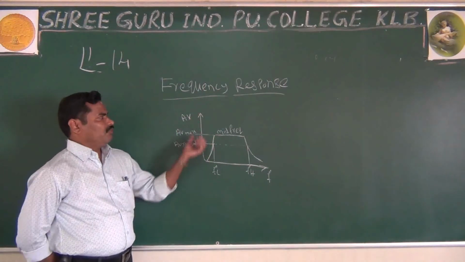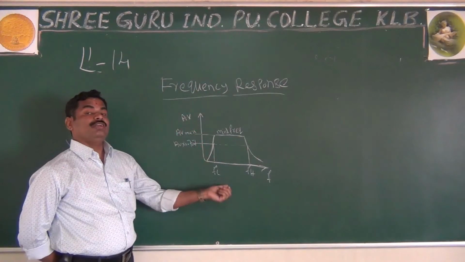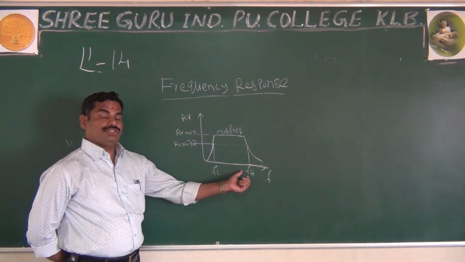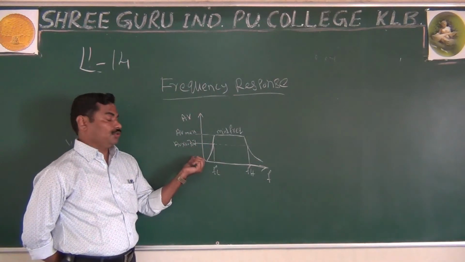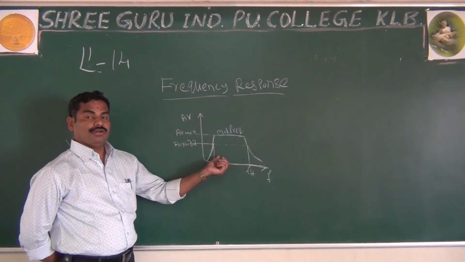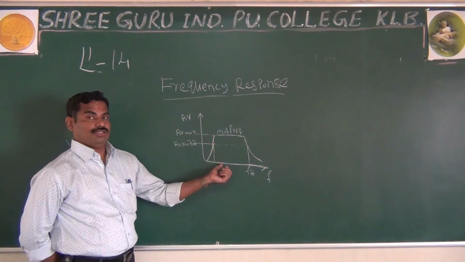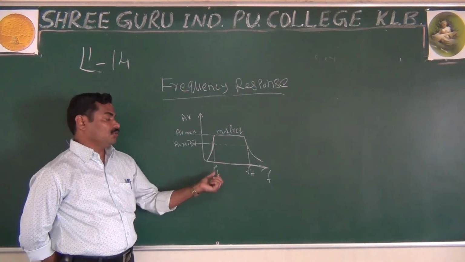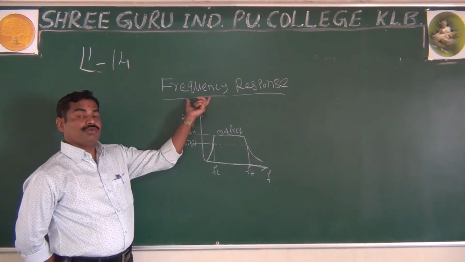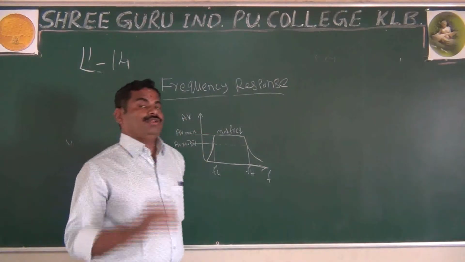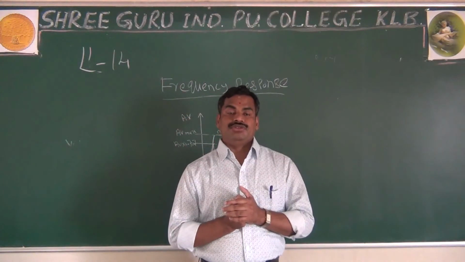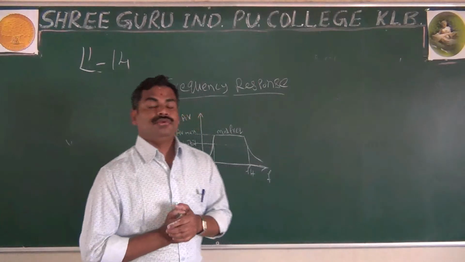As we know, the frequency response is a graphical representation. It means for different frequencies, what is the voltage gain? You study, by using the graphical representation, for the different frequencies, what the voltage gain is. That is nothing but your frequency response. That is what you have to study about the frequency response in your RC coupled two-stage amplifier.